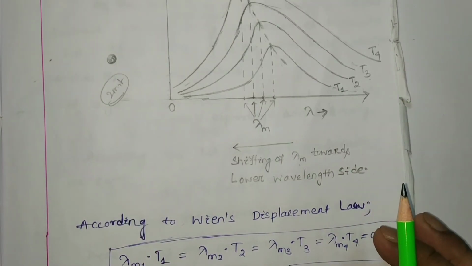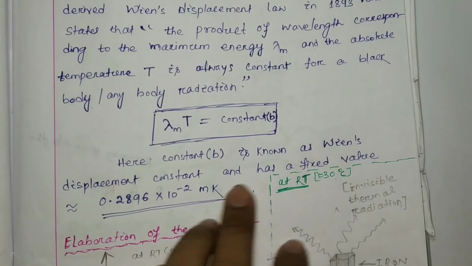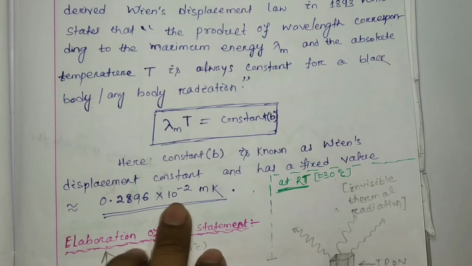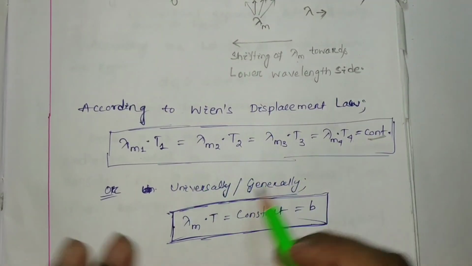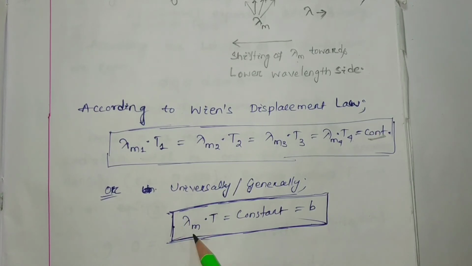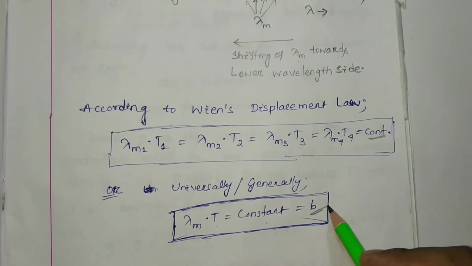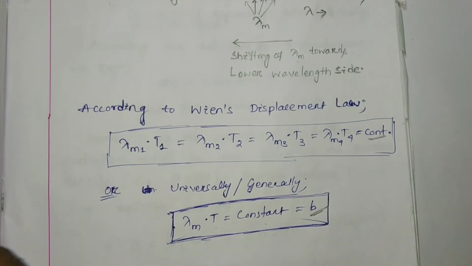We have already discussed the value of that constant, which is called Wien's displacement constant, 0.2896 into 10 to the minus 2 meter Kelvin. So generally it can be written as lambda m into T equal to constant, that is your b. So this is all about Wien's displacement law.